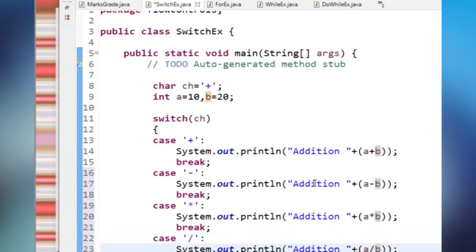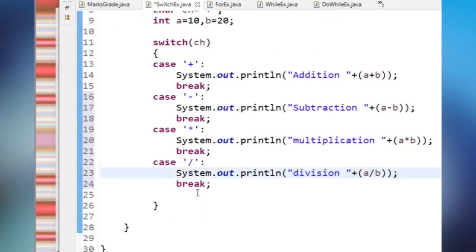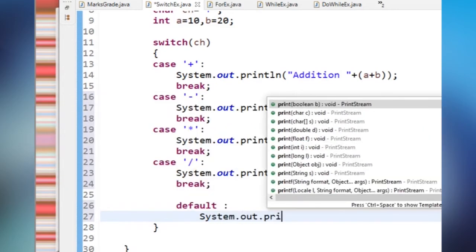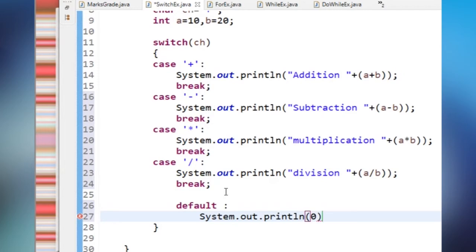As per that I am changing this. And the default: if nothing was matched, then I have to print choose a correct option.